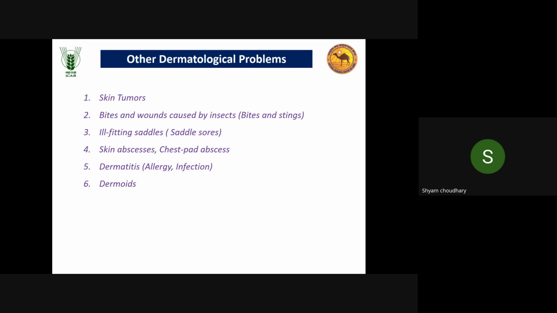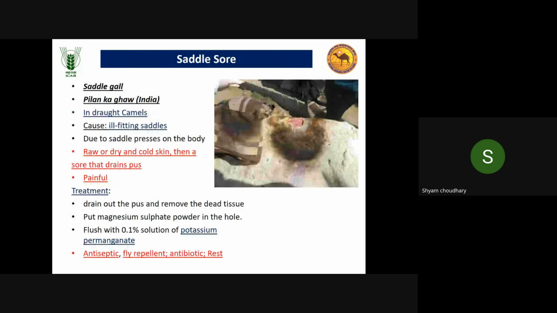Some other dermatological problems and other camel disease problems are also there. I'm not going into depth on that. Only just things like skin tumor, bite wounds caused by insect bites. During the rainy season, there is severe fly infestation. They cause allergy in camel. Also, due to Stomoxys and Tabanus flies, they cause trypanosomiasis, SURRA.